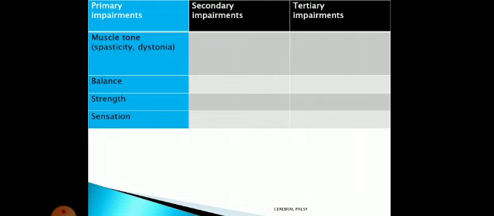Why? Because the spastic muscle remains in a continuously shortened position. So in that case, what is happening?